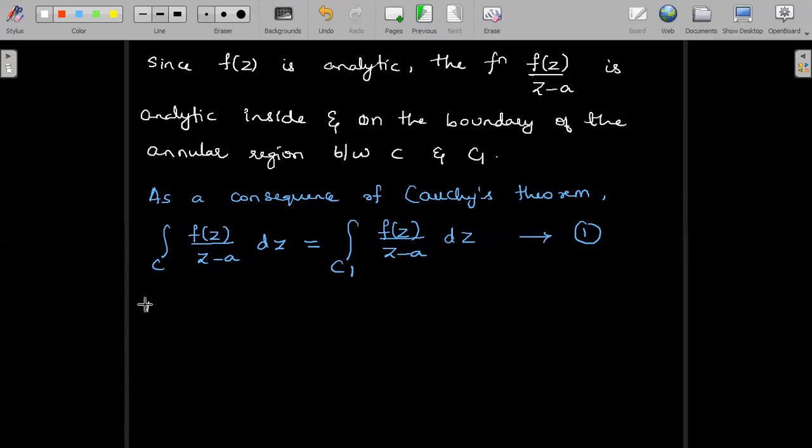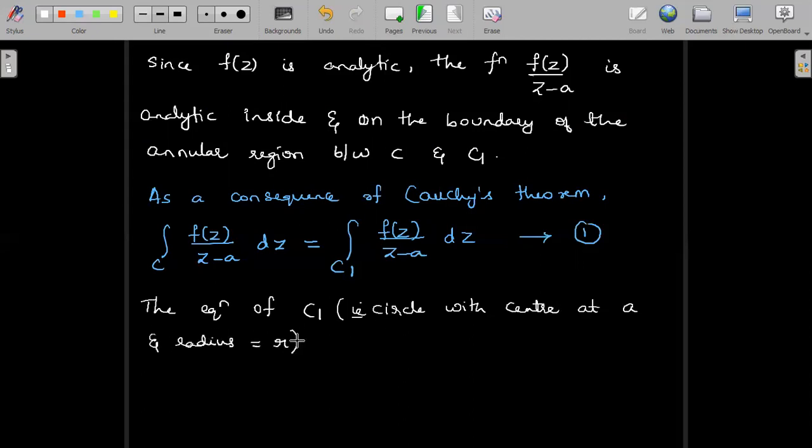The equation of C1, that is circle with center at A and radius equal to R, can be written in the form modulus of Z minus A is equal to R. So when we expand the modulus, we will be able to get a circle equation with center at the point A and radius equal to R.